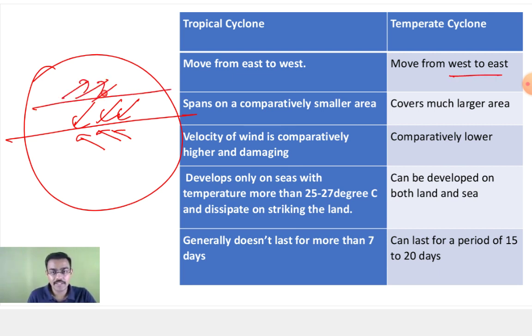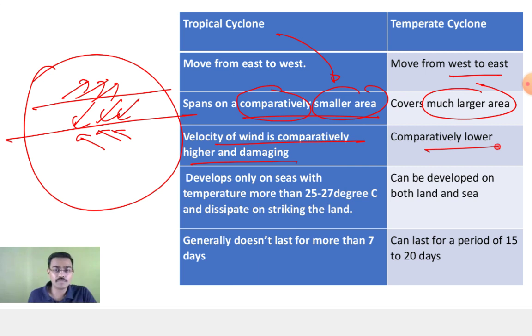Temperate cyclones span over a larger area. Now you might say, sir, a tropical cyclone covers a small area. When a tropical cyclone hits the West Bengal coast, you have rainfall in Bihar, Jharkhand and eastern UP also. This is a huge area, but a temperate cyclone has a much larger area. This is in comparison. The velocity of winds in tropical cyclones is very high and damaging, while in temperate cyclones it is comparatively low. So you have hardly heard about any damage due to a temperate cyclone. Have you ever heard that a temperate cyclone came and there was great destruction? No. All these concepts, Mandeep, you have to take in your mind. That is why I am going into so much detail.